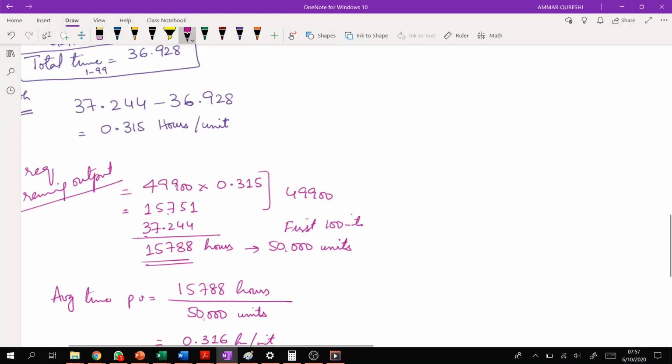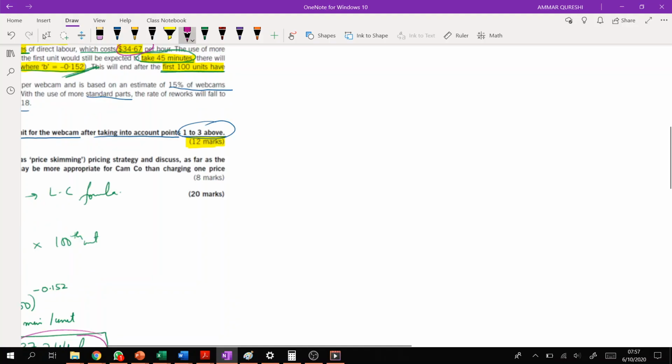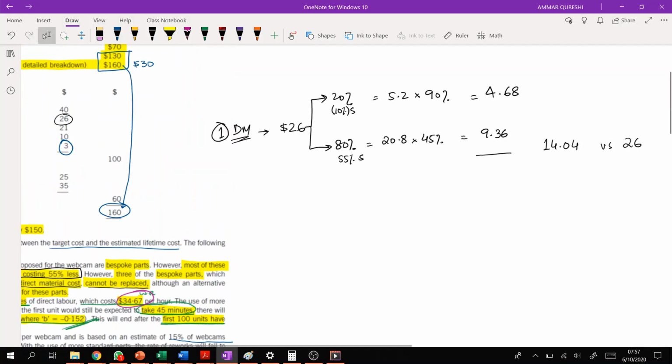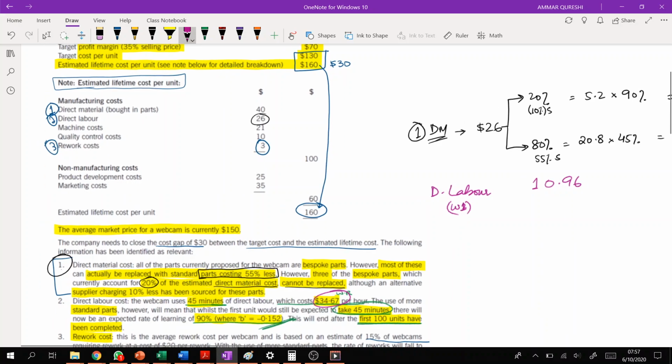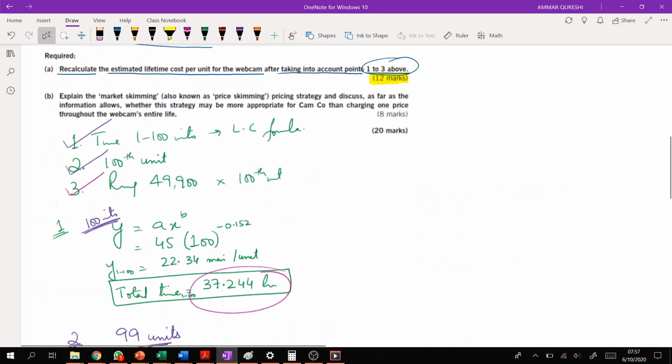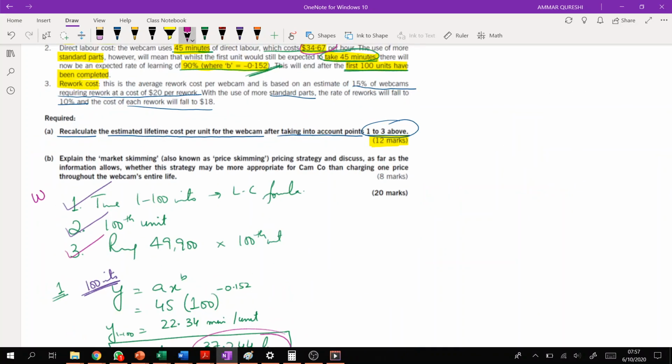So the direct labor cost will be 10.96, and for this you have to go for working number 1, right? This is working number 1.